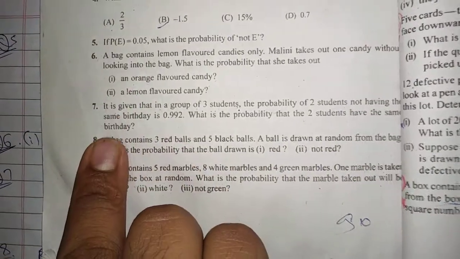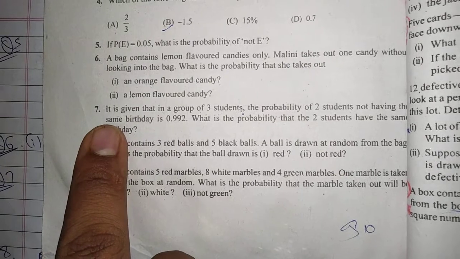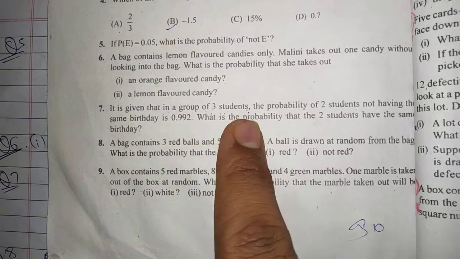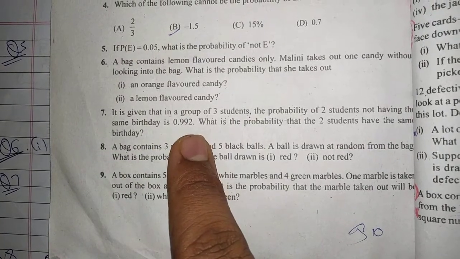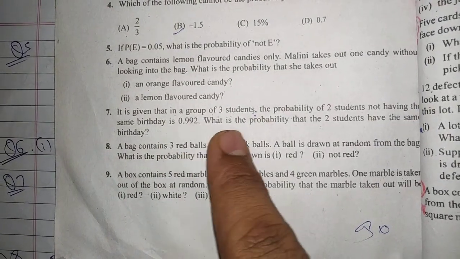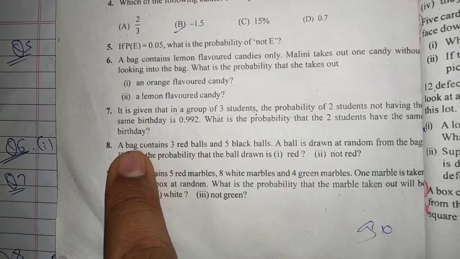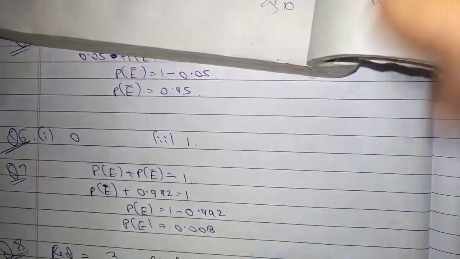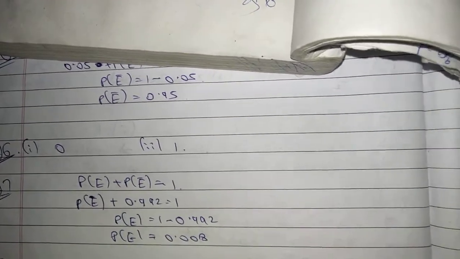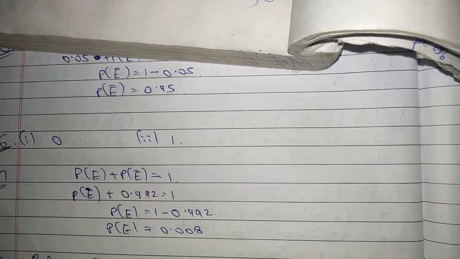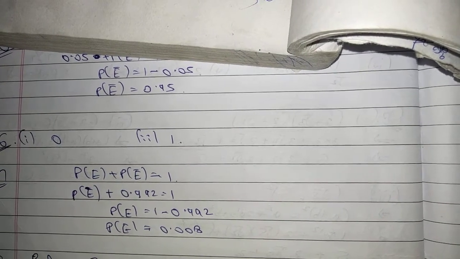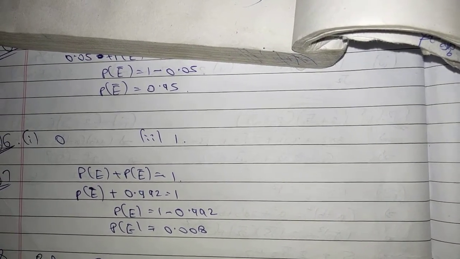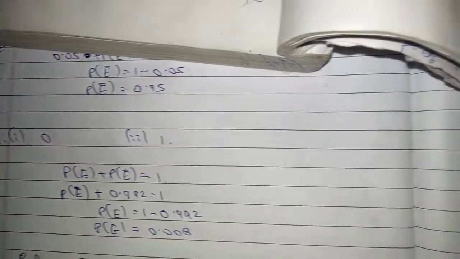Now question number seven. It is given that in a group of 3 students, the probability of 2 students not having the same birthday is 0.992. What is the probability that 2 students have the same birthday? Same question: P(E) plus P(not E) is 1. Now P(not E) is given as 0.992, so P(E) plus 0.992 is equal to 1. P(E) is 1 minus 0.992, and the value of P(E) is 0.008.